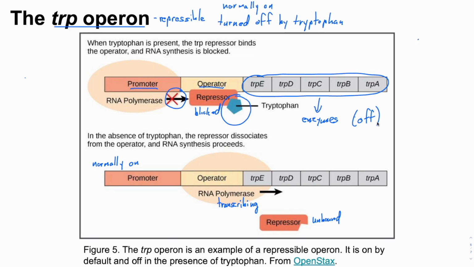While the trp operon is repressible and the lac operon is inducible, note that they are both built on repressors. That's a brief explanation of regulation of gene expression, how it differs between prokaryotes and eukaryotes, and two classic examples from bacteria. In the next video, we'll take a deeper dive into regulation of gene expression in eukaryotes.